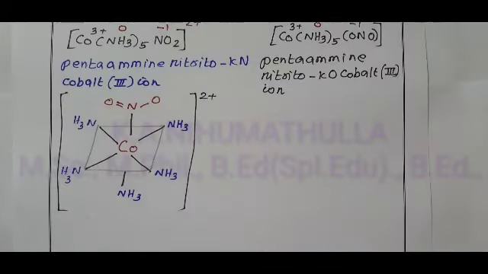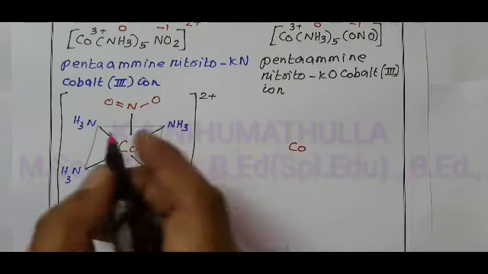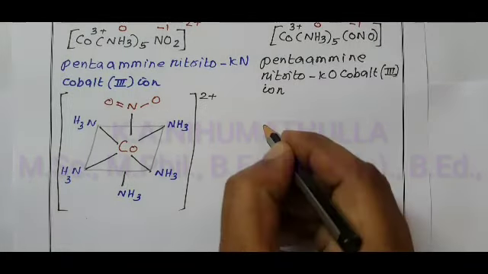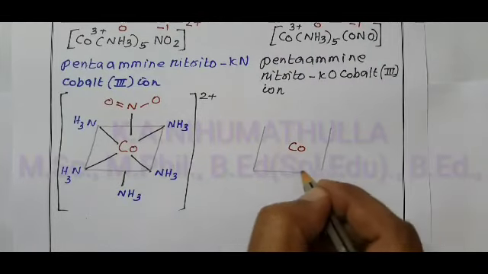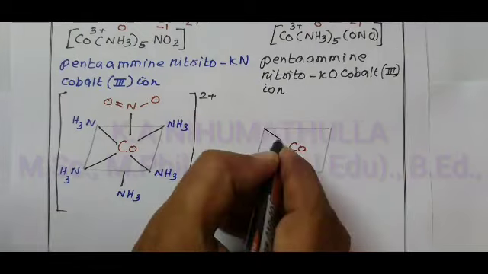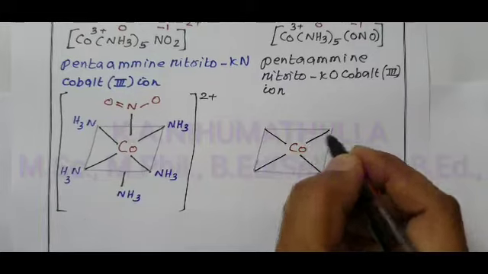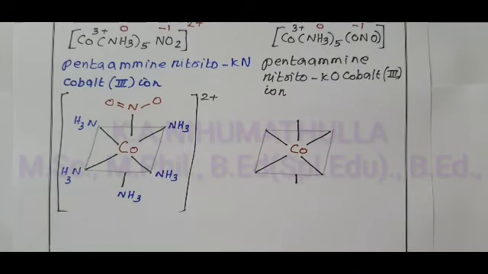And the central metal ion in the second compound is cobalt, same 3 plus. Coordination number 6 means it is an octahedral complex. Where the bonds are present we know: in octahedral complexes 1, 2, 3, 4, 5, 6. And we have 5 amines.